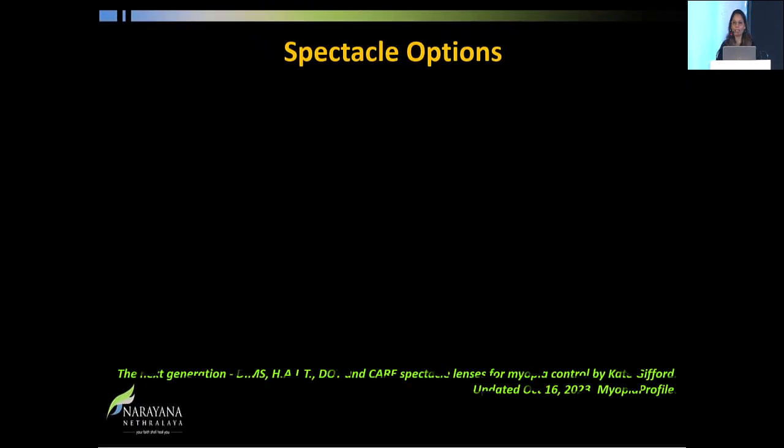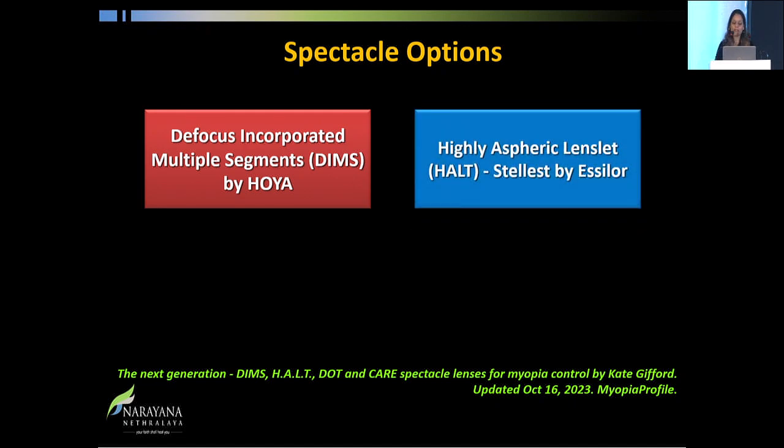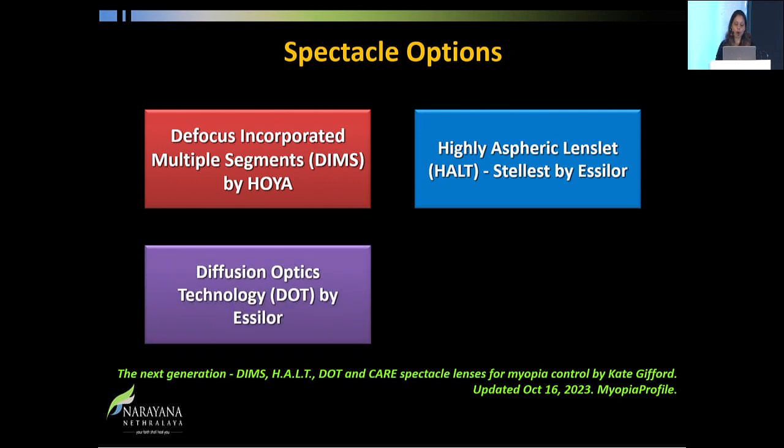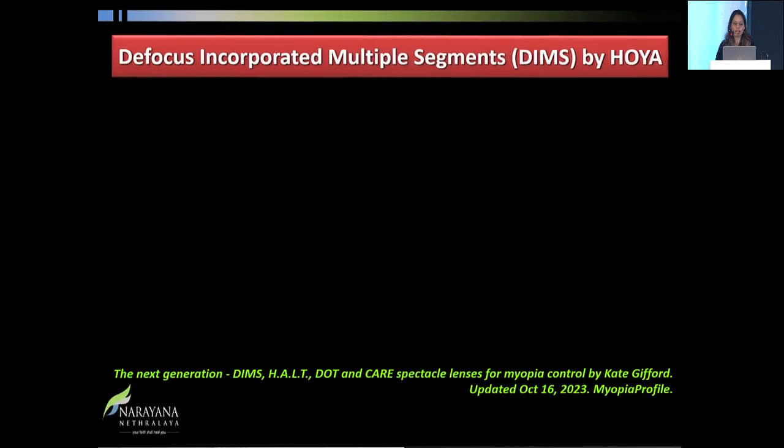Looking at the spectacle options, we have 4. That is the defocus incorporated multiple segments by Hoya, that is DIMS. We have the highly aspheric lenslets, HAL, that is Stellest, introduced by Essilor. The diffusion optics technology, DOT, by Essilor, and cylindrical annular refractive elements, CARE, by Zeiss. So let's look at each of them.